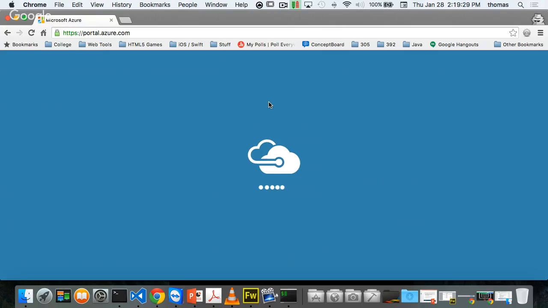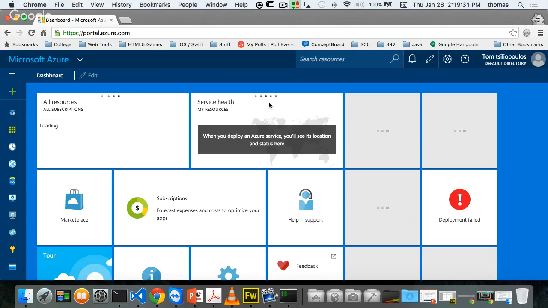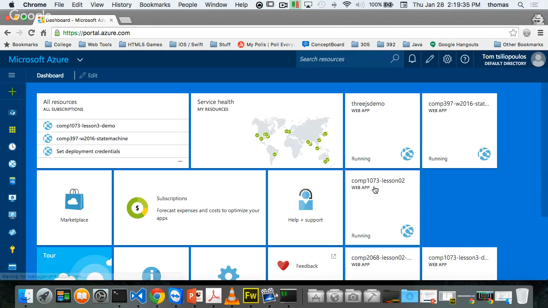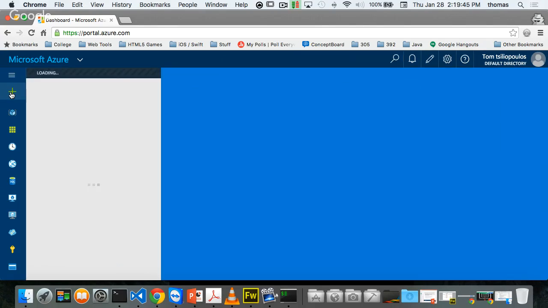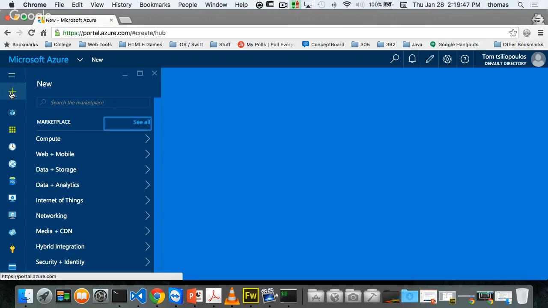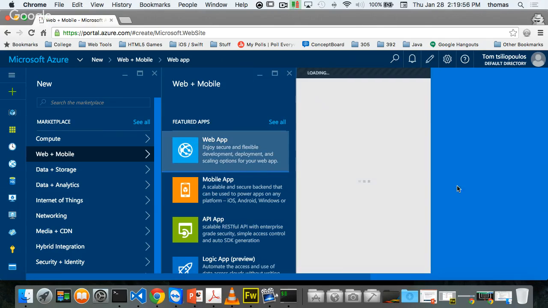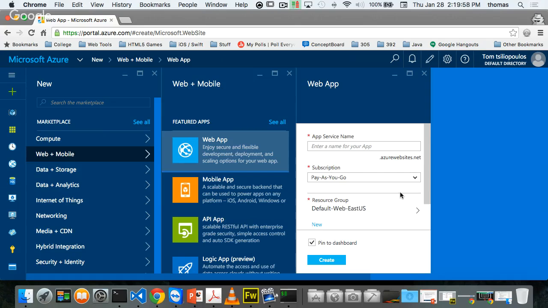Now I'm in my portal, here I am. I got a deployment failure over here too. Let's kill this. Okay, remember how I did it last week? I have to click, and here's where people run into trouble. Try this out, guys and girls. I click plus to add in a new container for my web app that I'm going to create right now. I'm going to click web and mobile. I'm going to click web app. When you click web app, if you see sign up, something's not right.